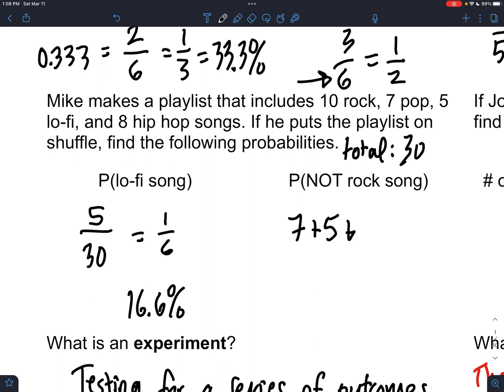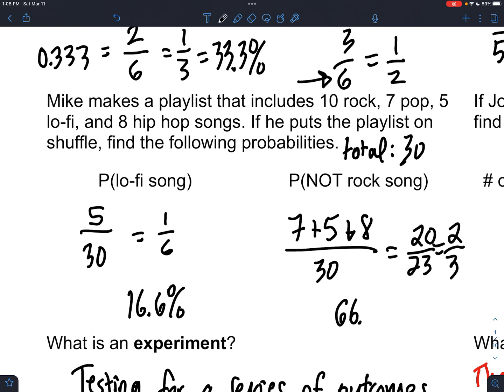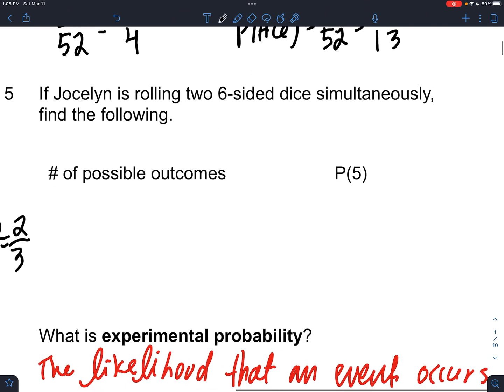Probability of not picking a rock song, a success then would be picking anything else. So whether it be a pop song, a lo-fi song, or a hip-hop song, out of the 30, those would all be successes. So we get 2/3 for that, which is about 66.7%. Okay.